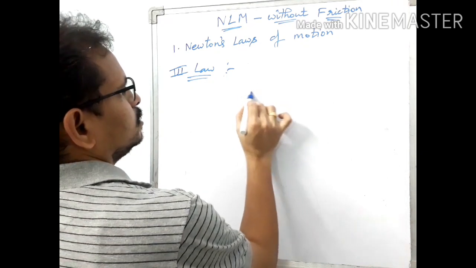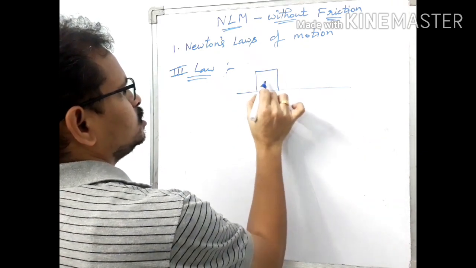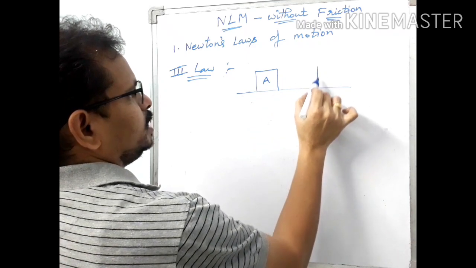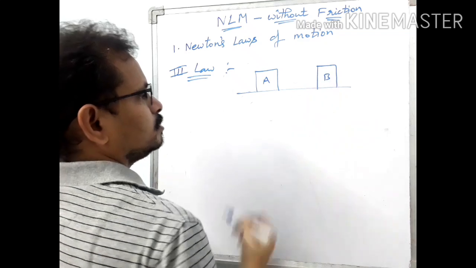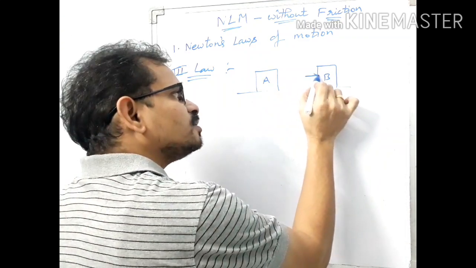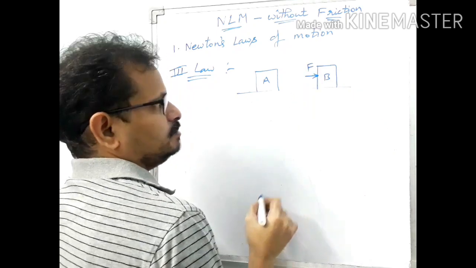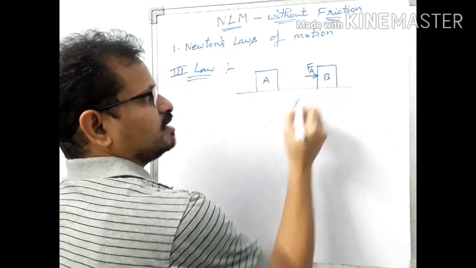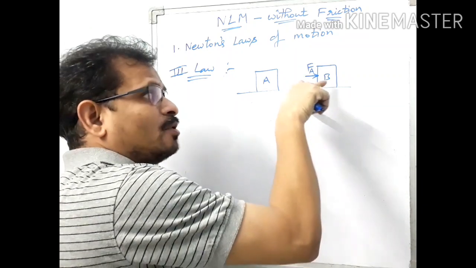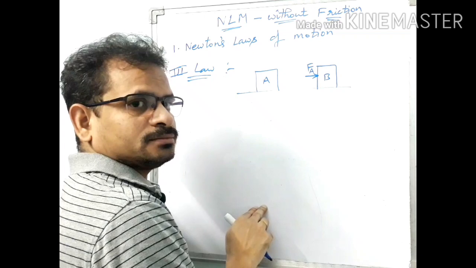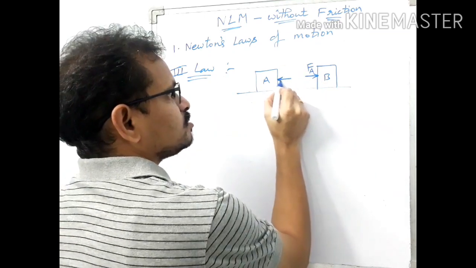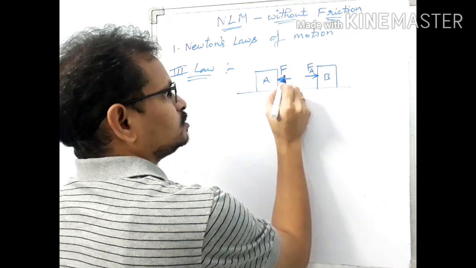Let us consider here two bodies. This is body A, this is body B. If A applies a force on body B, let us write this FA. FA is the force applied on body B by body A. Now what does body B do here? It also applies a force.